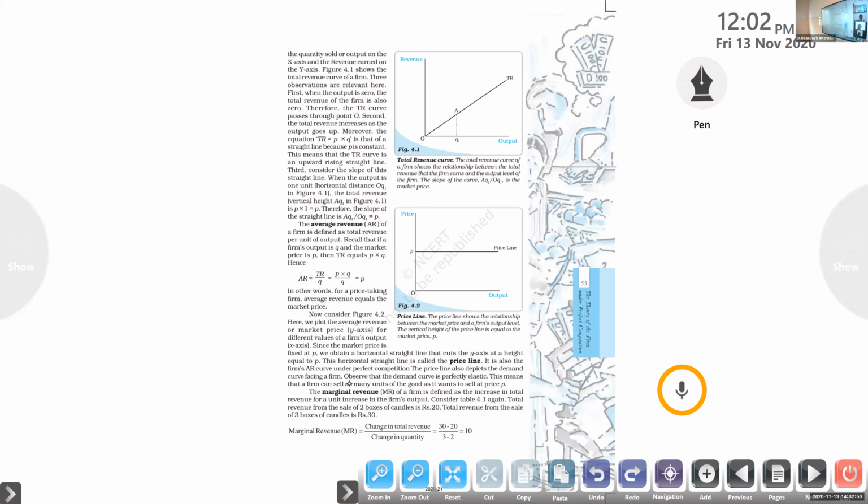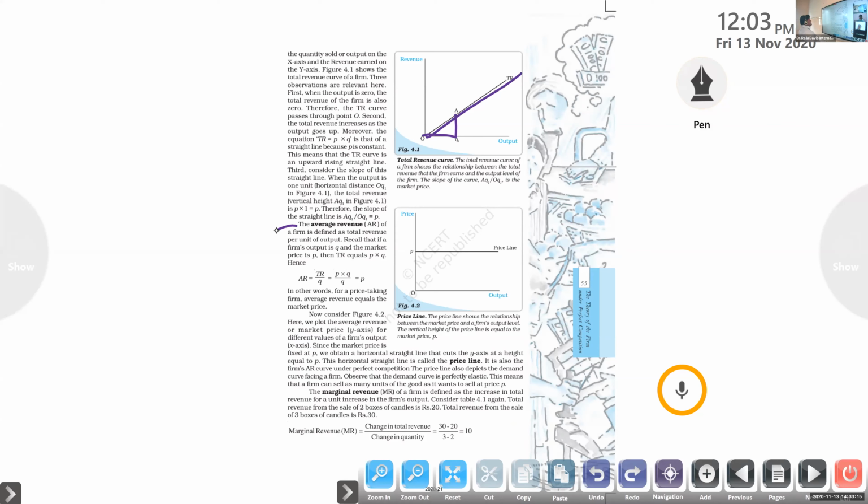Next we discuss this with the help of a diagram. The price is constant, that's why TR is a straight line. We can see the quantity Q1 here. We discussed that already, so I need not explain it again. Next one, average revenue.